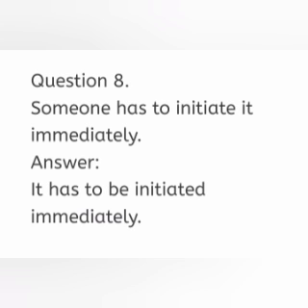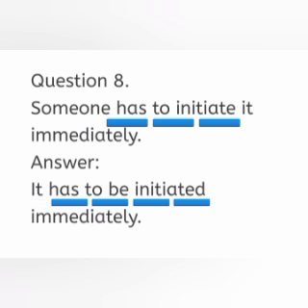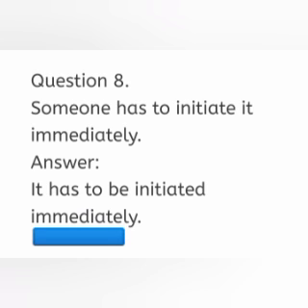Question number 8: Someone has to initiate it immediately. The first step, object to subject transformation, that is it. The verb has to initiate should be transformed into passive form as has to be initiated. We can add the adverb at the beginning or the end of the sentence. The final step, subject to object transformation, is optional here. So the answer is either it has to be initiated immediately or it has to be initiated by someone immediately.